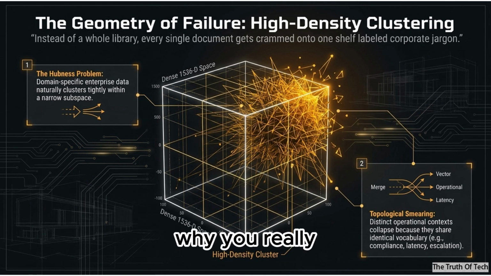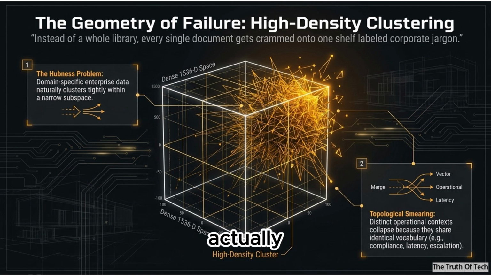Okay, so why does size break the system so badly? Well, to understand why, you really have to look at the mathematical reality of a 1536-dimensional embedding space. Oh, wow. Yeah, when you process that much data, you get this geometric crowding effect called the Hubness problem. Basically, domain-specific corporate data naturally clusters tightly within a very narrow subspace. So instead of a whole library, every single document gets crammed onto one shelf labeled corporate jargon. Pretty much, yeah. And that causes topological smearing. Distinct operational contexts end up sharing identical vocabulary, words like compliance or escalation threshold. Right. The fixed vectors just collapse those nuances.